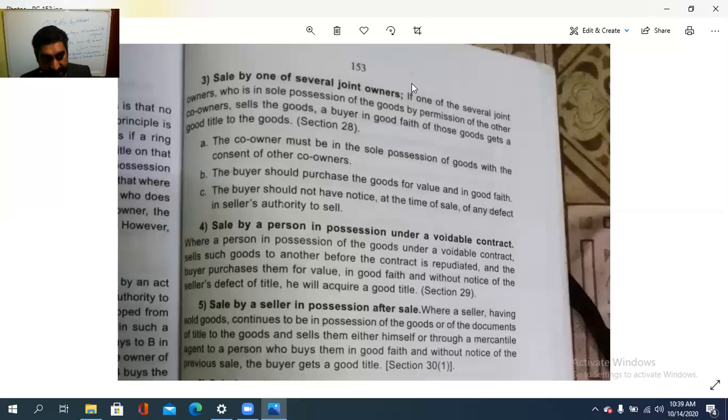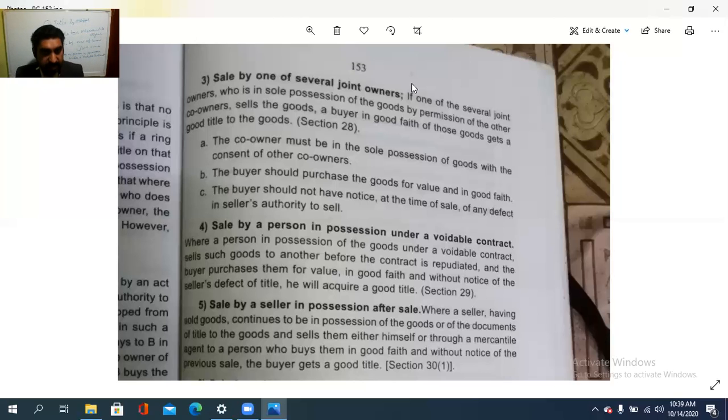That is, he sells such goods to another before the contract is repudiated, cancelled, and the buyer in good faith purchases them for value and without notice of the seller's defect of title, that is, the defect of the title of the goods, okay, then the buyer will acquire a good title to the particular goods.